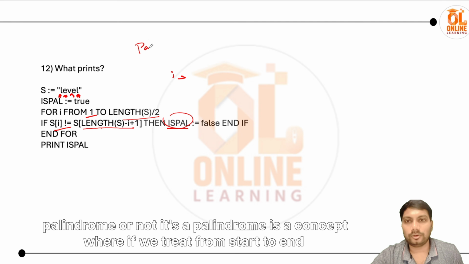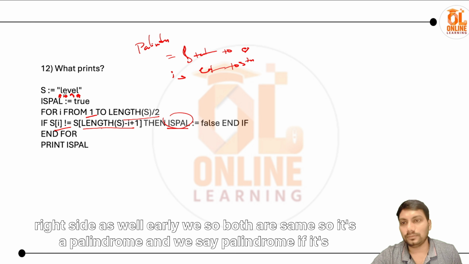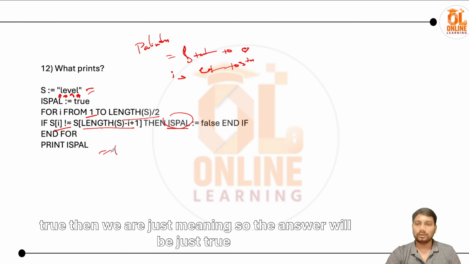A palindrome is a concept where if we read from start to end or end to start, both are equal. The example is LEVEL: if we read it from the right side as well, it's LEVEL, so both are the same. So it's a palindrome, and if it's true, then we are just printing it, so the answer will be just true.